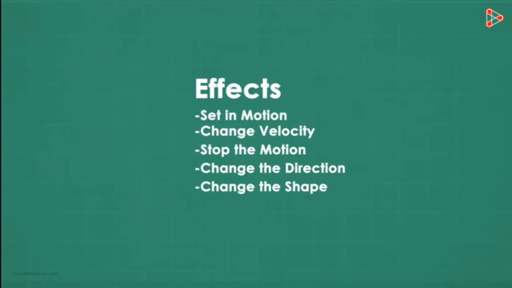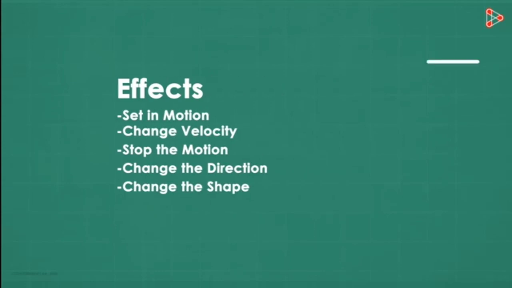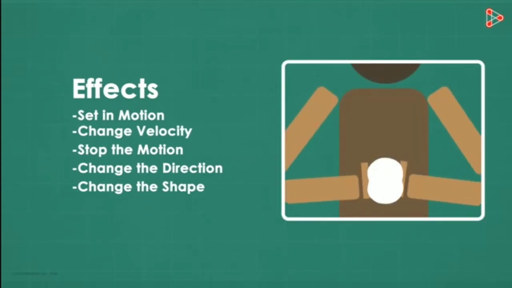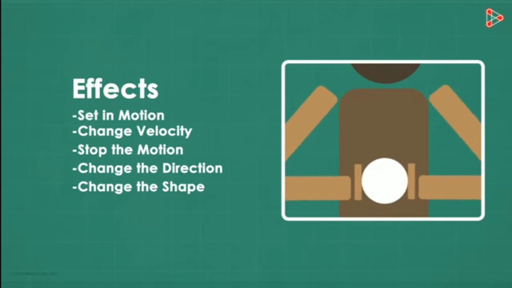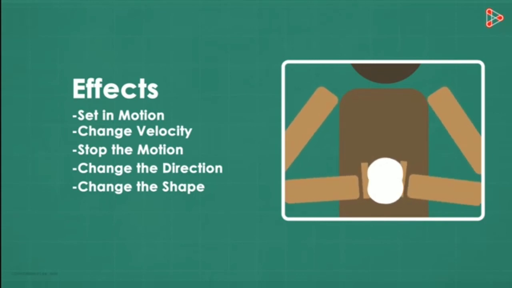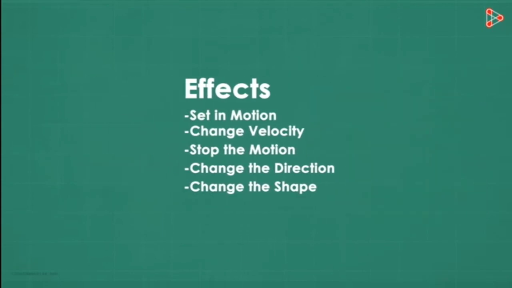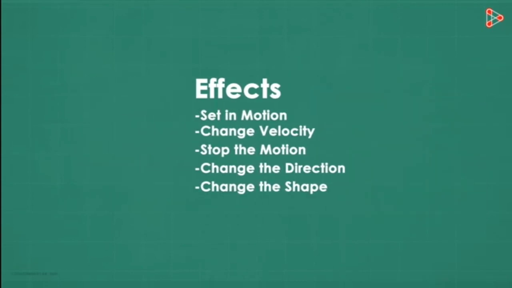A force can also change the shape of an object. If we apply force from both sides to a spherical ball, its shape changes. The ball's position does not change, but its shape does. So these are some of the things that force can do. In the next video, we will play an interesting game to know if you've really understood how forces act on an object.